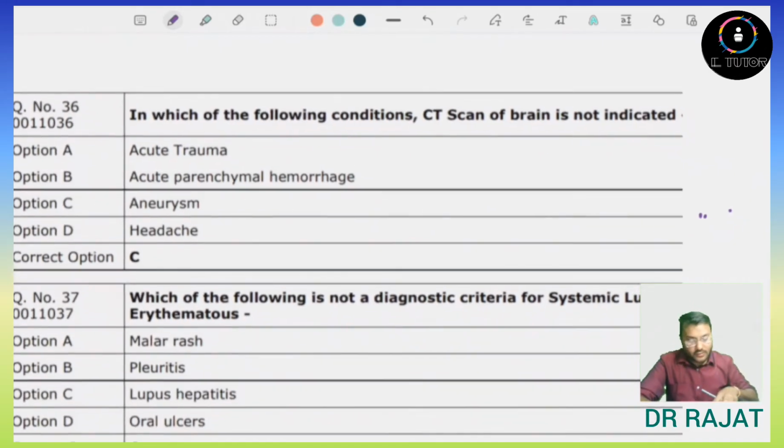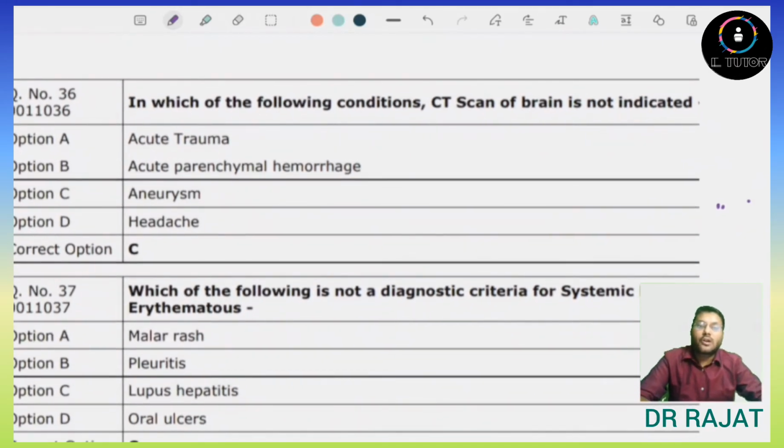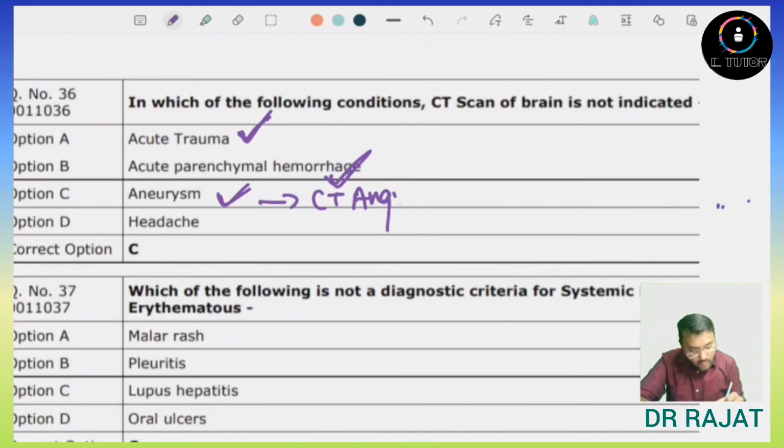Now, next question is, in which of the following conditions is CT scan of the brain not indicated? So, in acute trauma, yes, CT scan is done. Acute parenchymal hemorrhage, again, in any type of trauma or head injury, it is done. In aneurysm, CT scan can be done, but better is CT angiography, or more better is MRI or MR angiography.